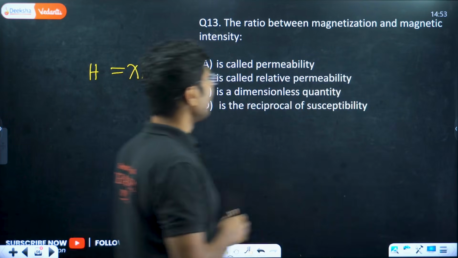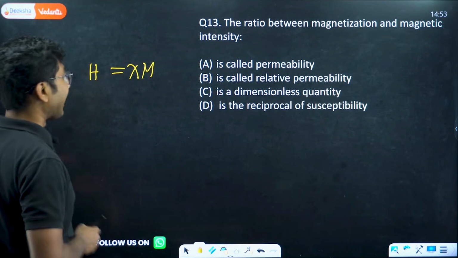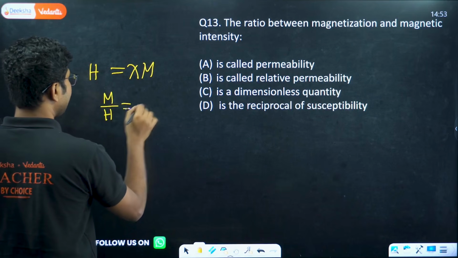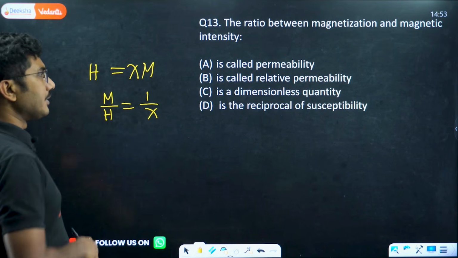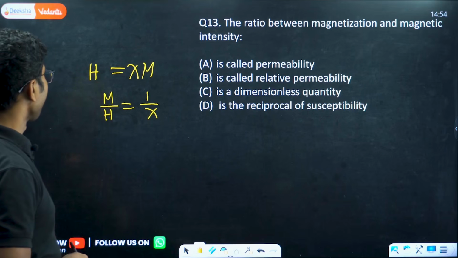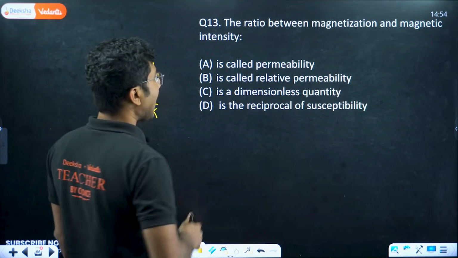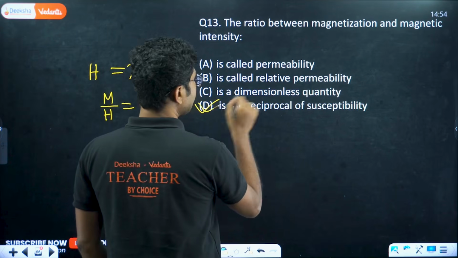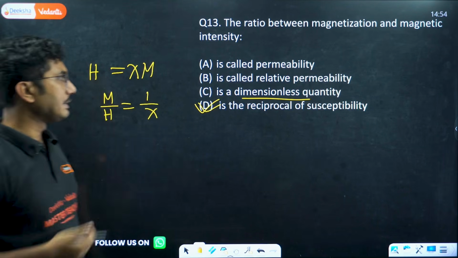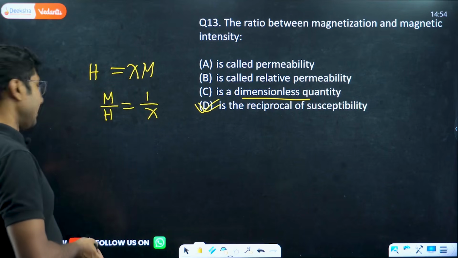So here they are talking about the ratio between magnetization and magnetic intensity. The ratio is 1 by chi, so it is the reciprocal of susceptibility. Yes, so this is the reciprocal of susceptibility, and the correct answer is option D. Even though this is also a dimensionless quantity, the answer is option D. It is the reciprocal of susceptibility, but yes, it is also a dimensionless quantity as well.